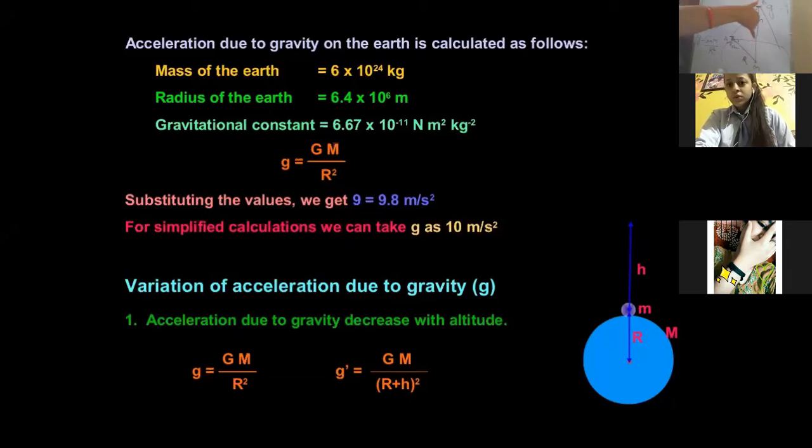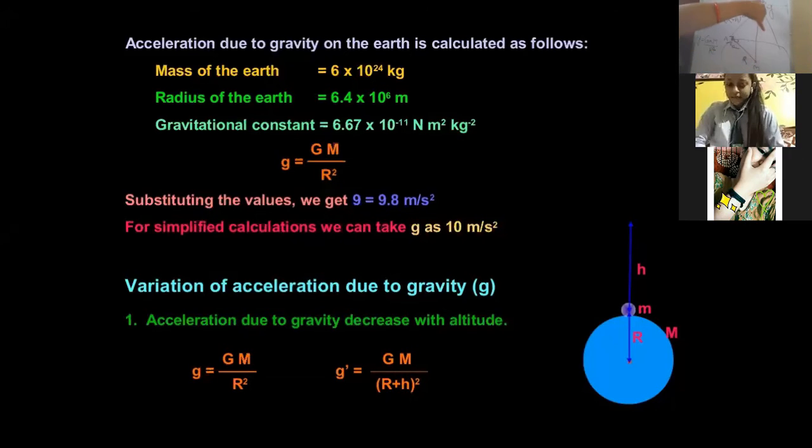But if a person is standing on the top of the peak, let the altitude of the mountain be h. Then what is the distance between the center of the earth and the person standing at point B? It is r plus the altitude of the mountain.